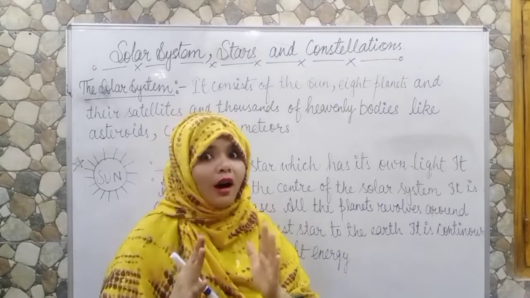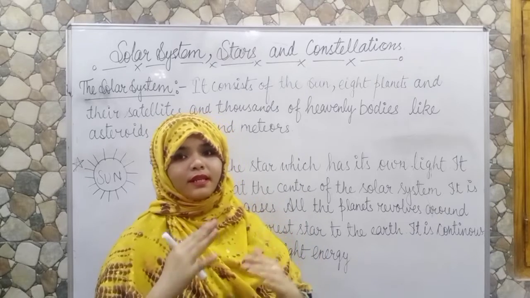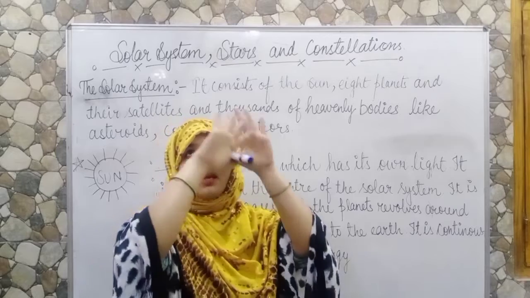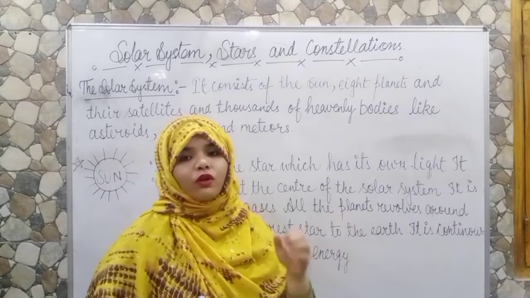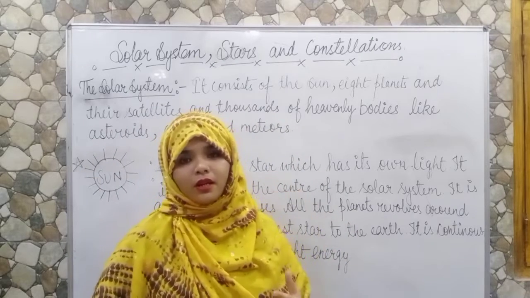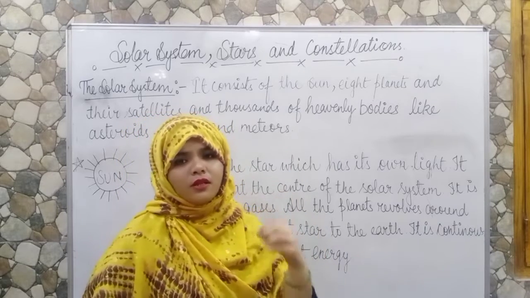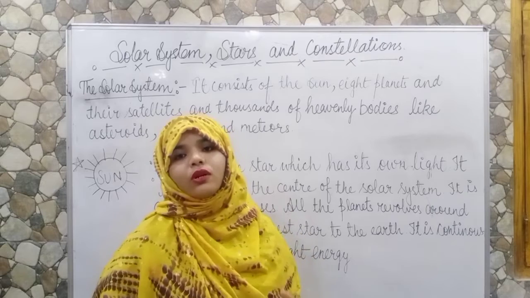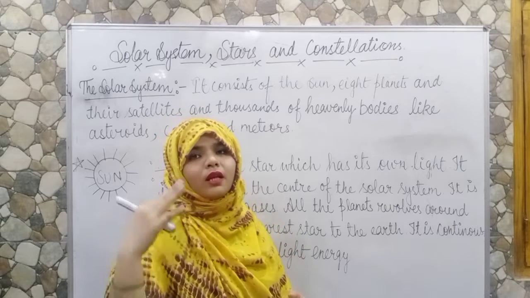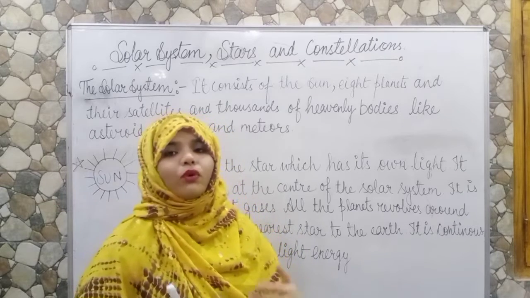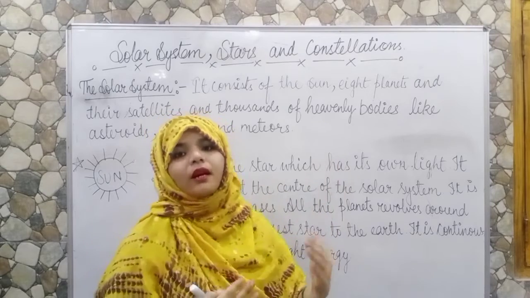Now, star. Remember that word, star. There are millions of stars which you see at night. So the sun is also a star. And you see the stars just like a point. Actually, stars are millions of kilometers away from us, and the sun is the nearest one.